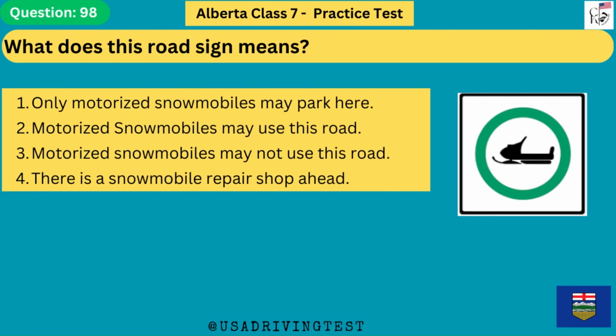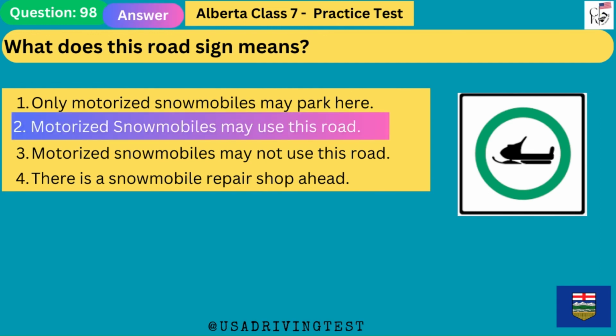What does this road sign mean? 1. Only motorized snowmobiles may park here. 2. Motorized snowmobiles may use this road. 3. Motorized snowmobiles may not use this road. 4. There is a snowmobile repair shop ahead. The answer is 2. Motorized snowmobiles may use this road.